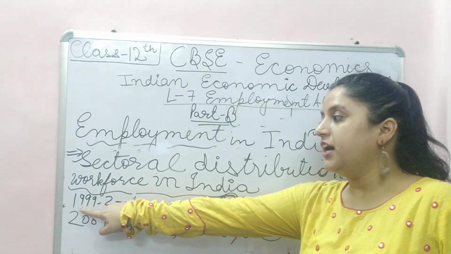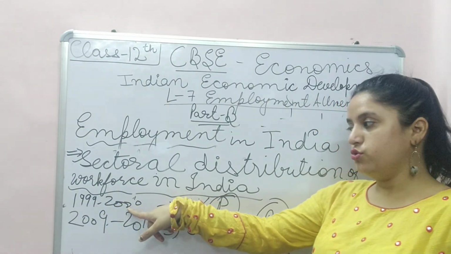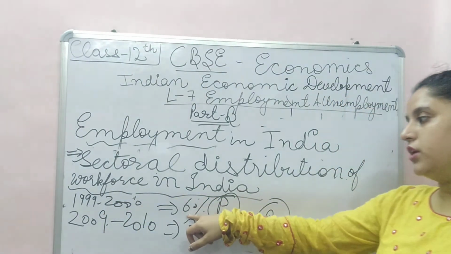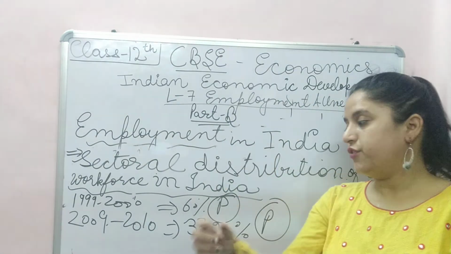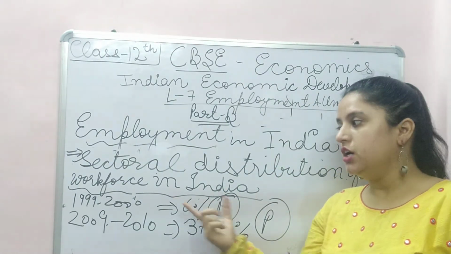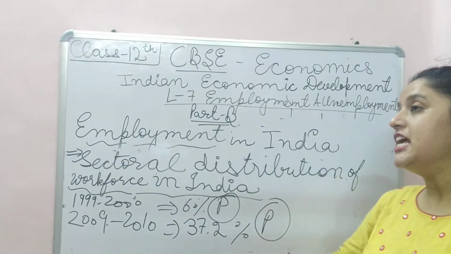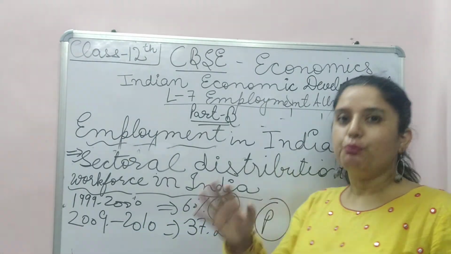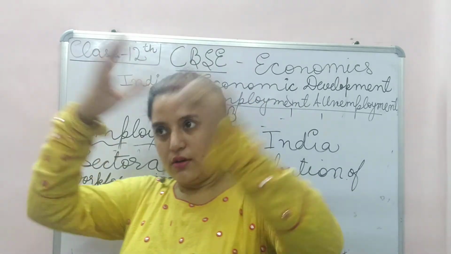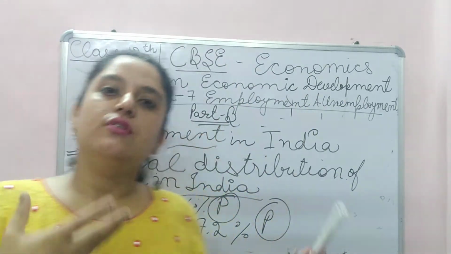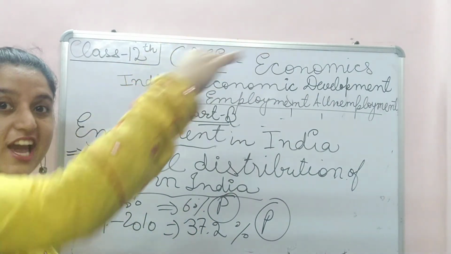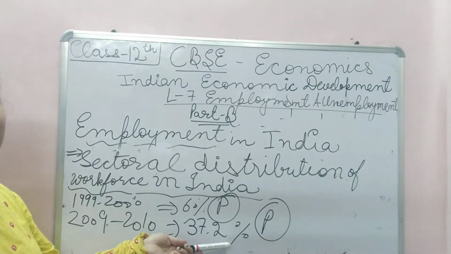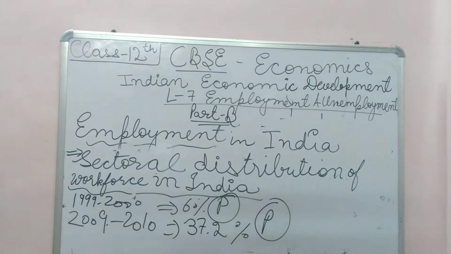In 1999-2000, 60% of the country's people were in the primary sector. In 2009-2010, 37.2% of India's population was in the primary sector. 60 and 37.2. See, a substantial shift.